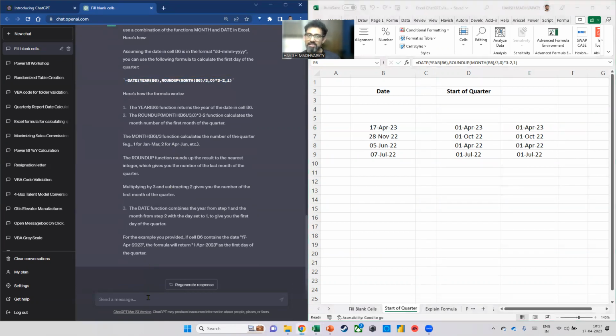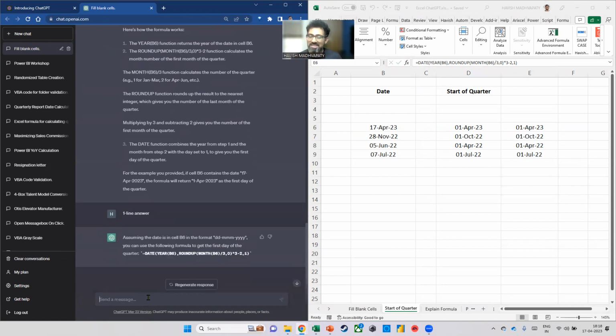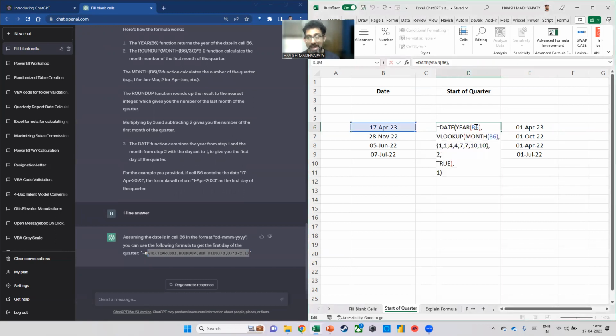Now you can also tell ChatGPT that I don't want all this prefix and suffix. I don't want to know why you wrote it, the step-by-step instruction. I just want a one-line answer, right? Because sometimes you just want the answer. You're not interested in everything else. So it says, hey, here's the answer. Pretty cool, right?